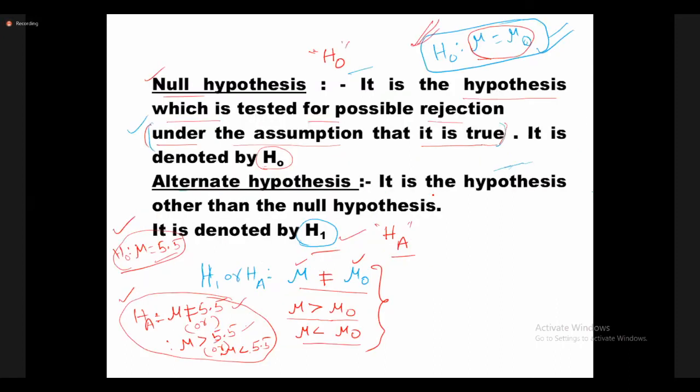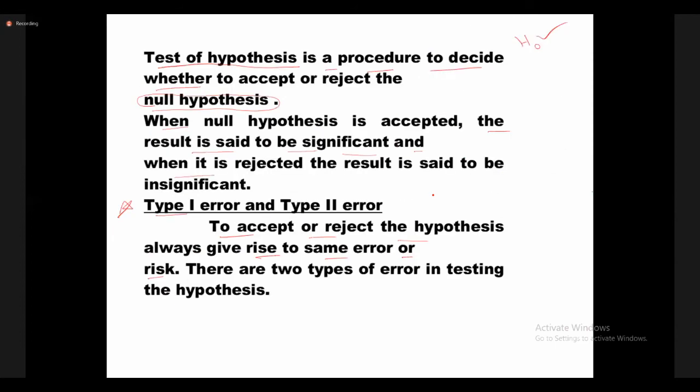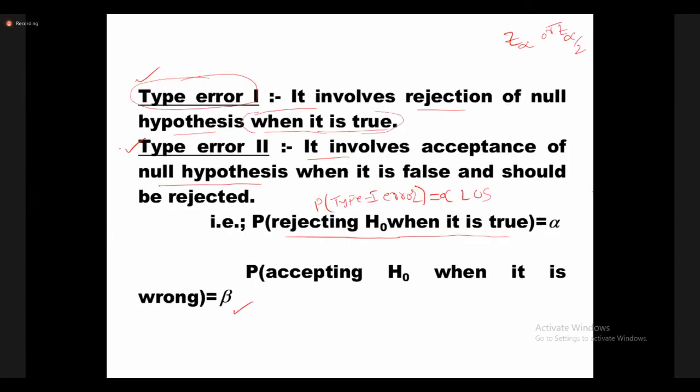After that, type 1 error and type 2 error. Type 1 error is rejecting the null hypothesis when it is true. And type 2 error is accepting the null hypothesis when it is false. As I said, I will give a real life example.